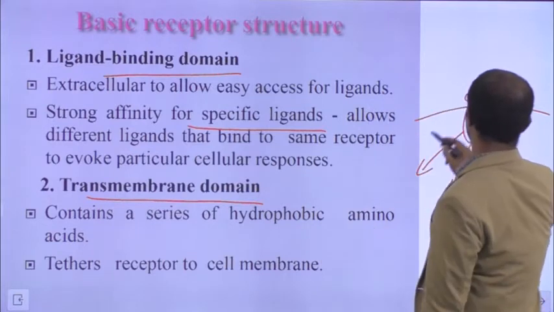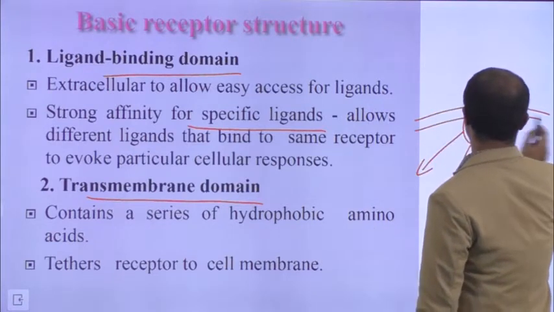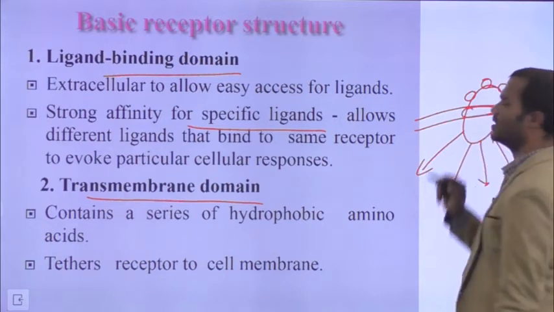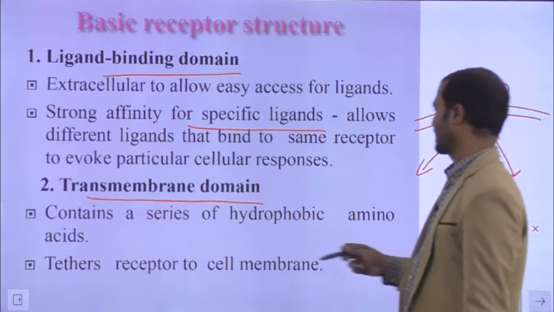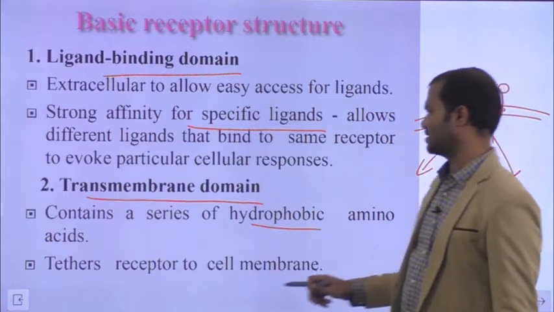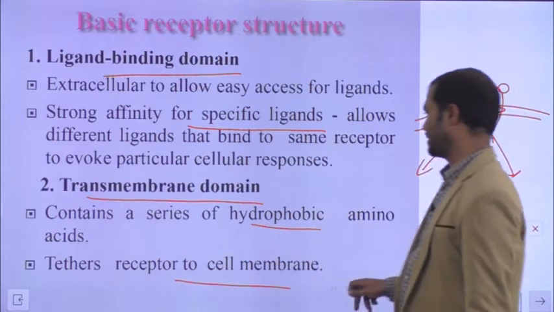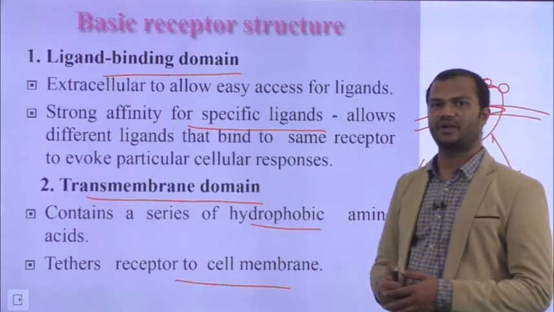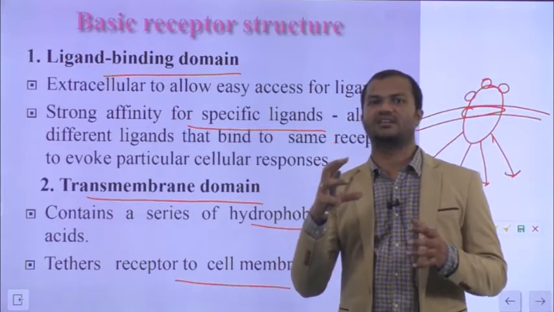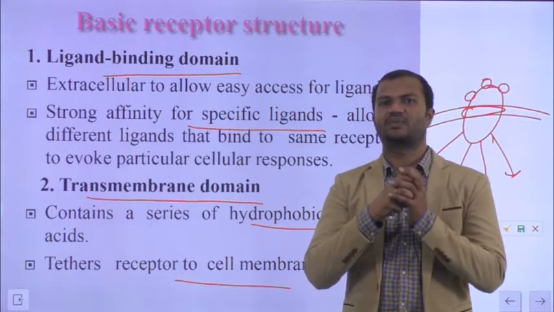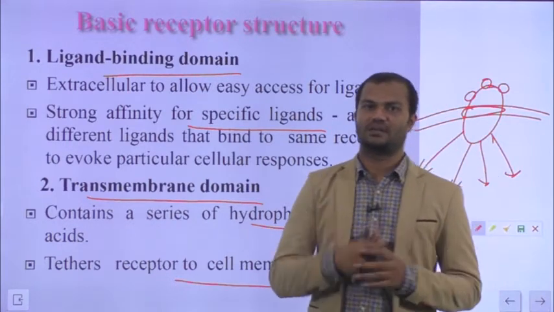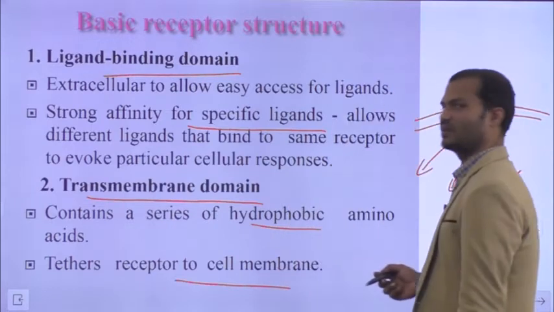Suppose this is the double layered plasma membrane. This entire portion is referred to as the transmembrane domain. It has hydrophobic amino acids and it tethers the receptor to the cell membrane. So the function of the transmembrane domain is that it strongly attaches the receptor to the cell membrane. It positions the receptor in the cell membrane. That is the function of the transmembrane domain.